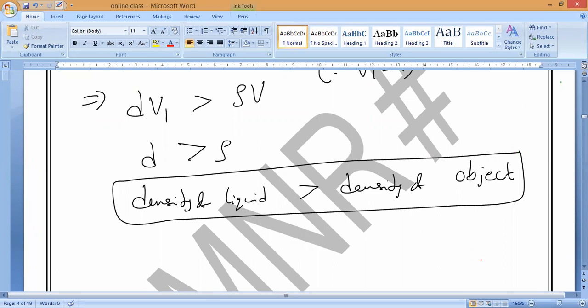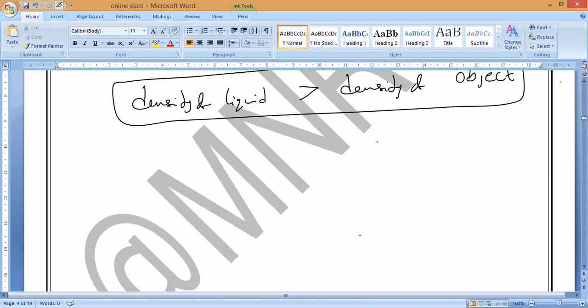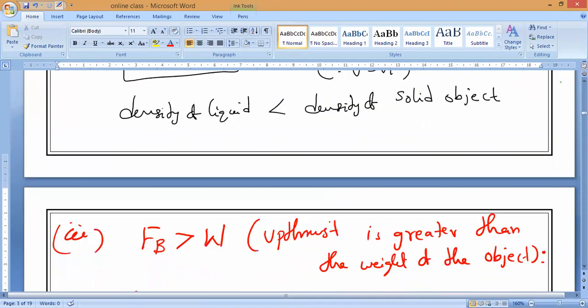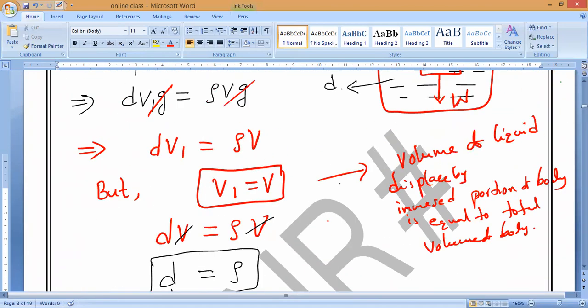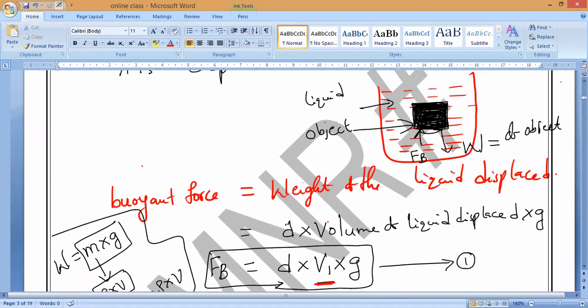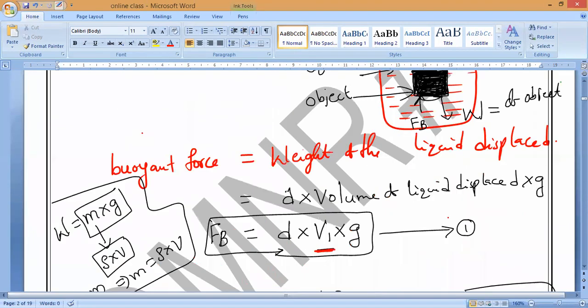So what is this principle of flotation? Observe very carefully. Sometimes the body is fully immersed, sometimes partially immersed. Every time, the weight of the liquid displaced by the immersed portion of the body is equal to the total weight of the body. Yes or no, guys? The buoyancy force is equal to the weight of the liquid displaced.